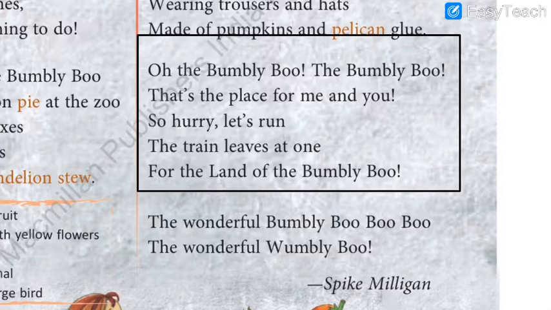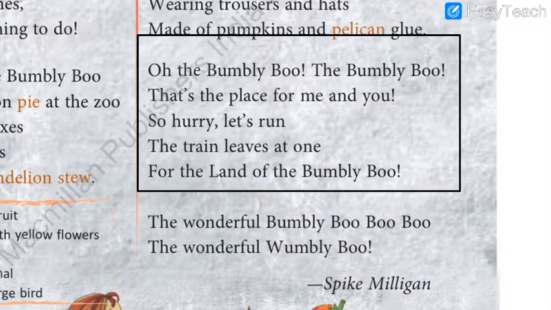Because the poet says that there is a train which will lead you towards the land of bumbly boo. If you sit in it, you will be able to go to the land of bumbly boo. Generally we go out of station, there are the airplanes, there are the buses, there are the trains. These are the means of transportation, correct, which take you from one place to another place.